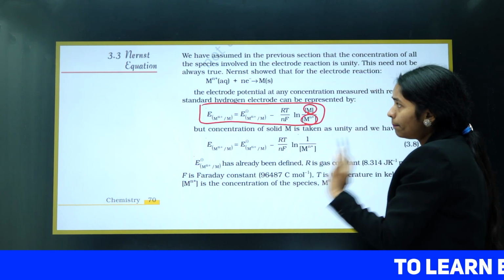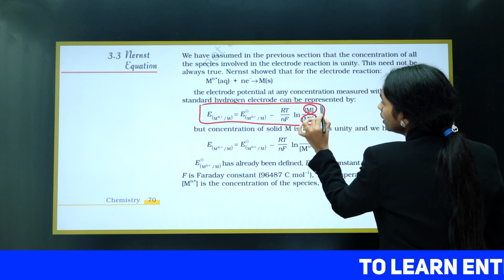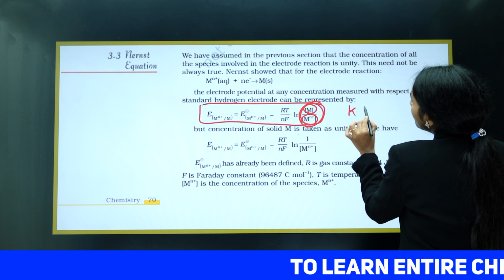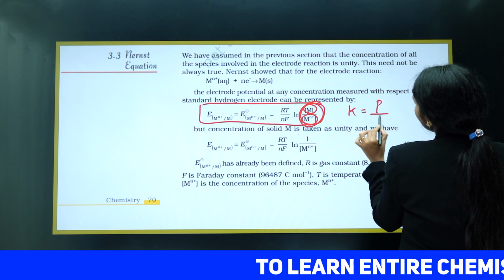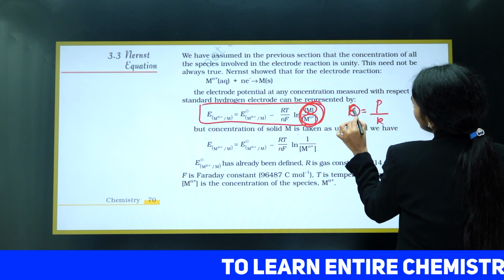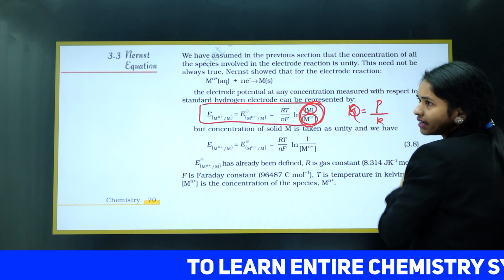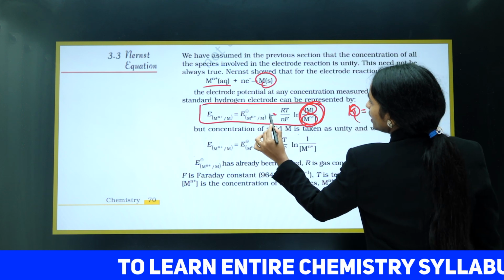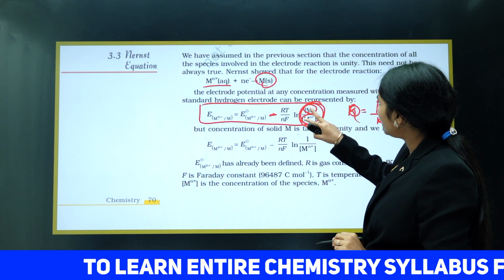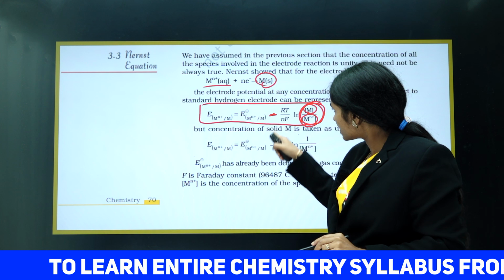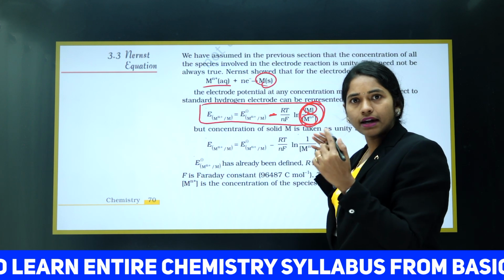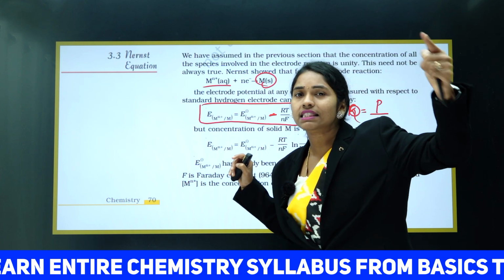Don't get confused here. We always write K or Q, which is equal to products concentration by reactants concentration. Let's take Q: products by reactants. So always products by reactants. Here minus will come. Few textbooks write reactants by products; that time the sign will change. But mostly NCERT follows products by reactants, keeping K in mind.